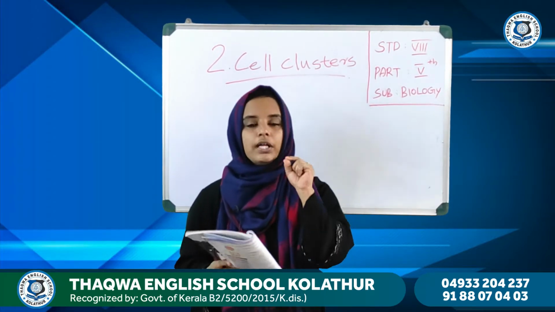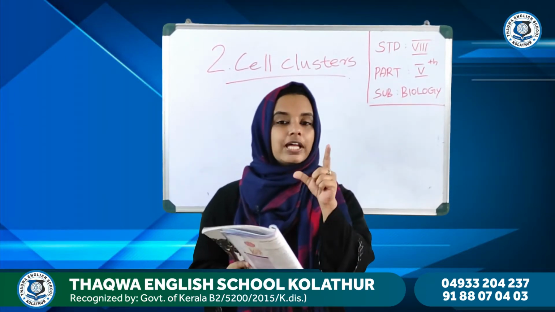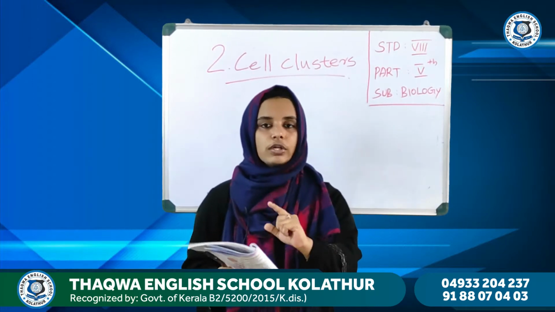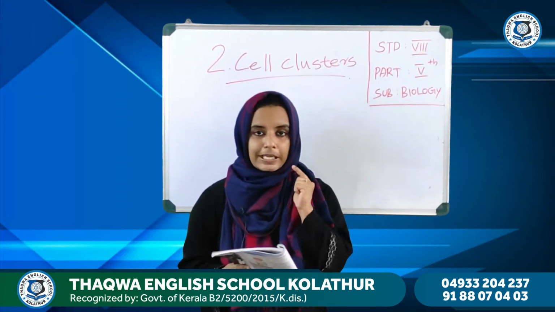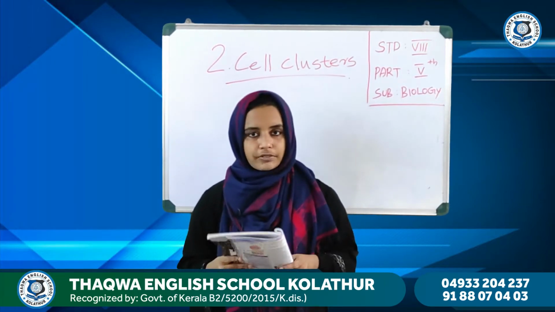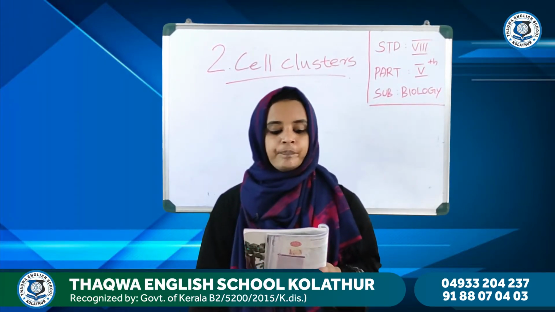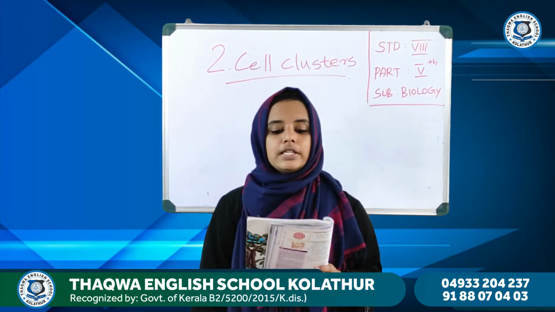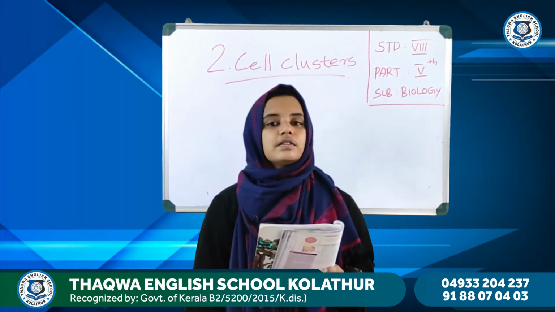The stem and root, that is, the tip portion of the stem and root, is where the growth is mainly concentrated or centered. But in animals, growth is not confined to any specific area.